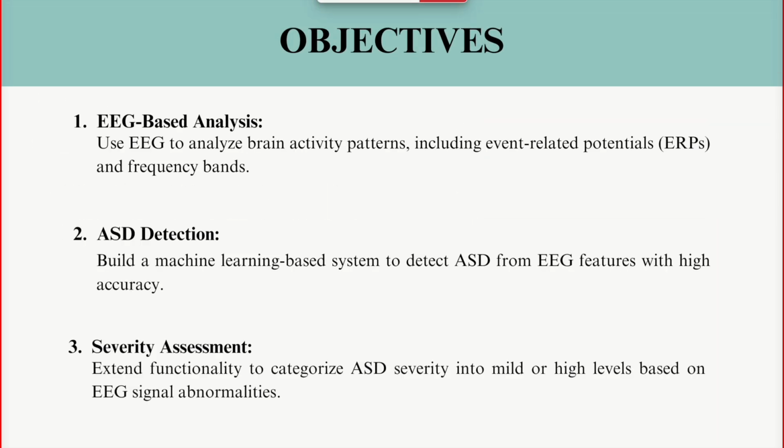So, the objectives of this project are: first, to use EEG to analyze brain activity patterns, including ERP signals. Second, to build an ASD detection model, which is a deep learning model to detect the presence of ASD. Third, to extend the functionality of the model to categorize ASD into severity levels of mild or high based on EEG signal abnormalities.